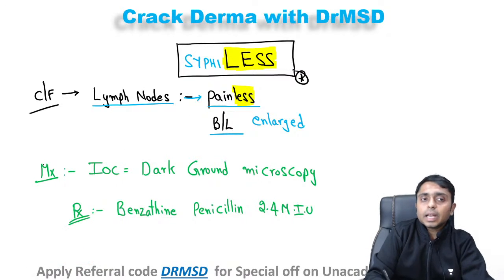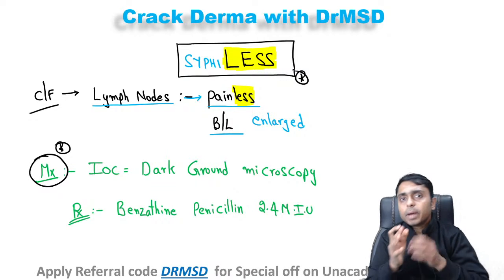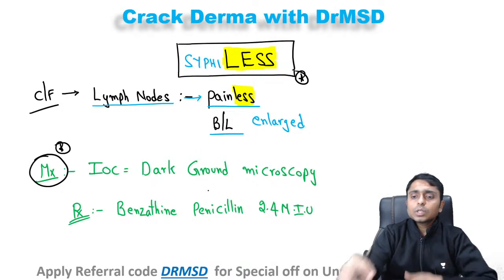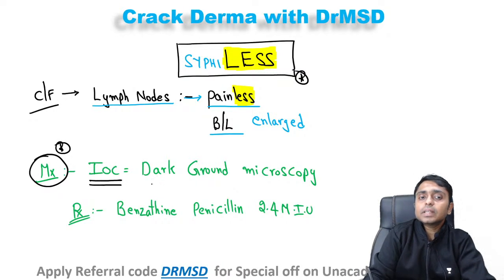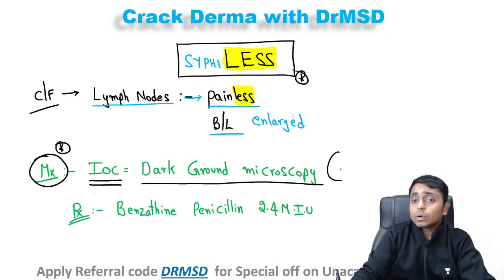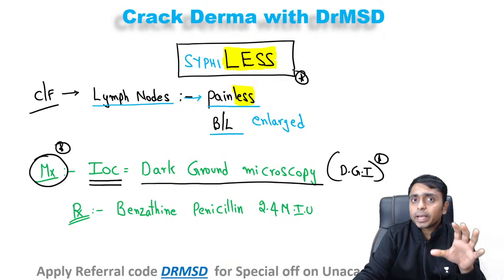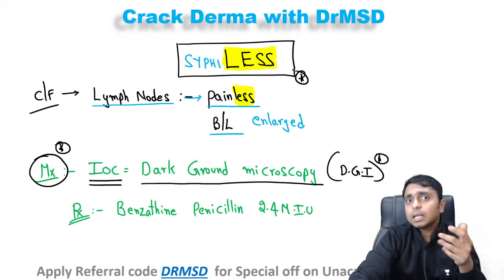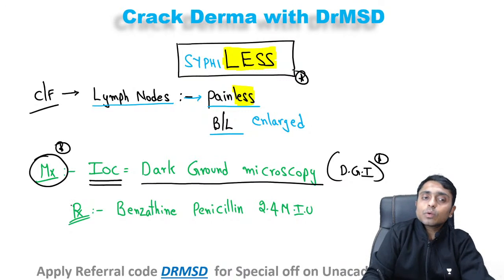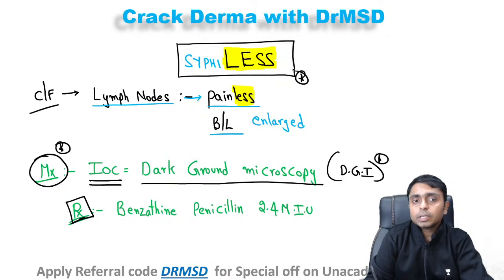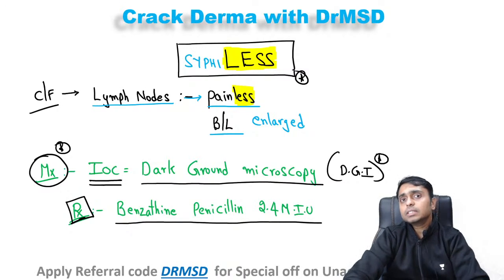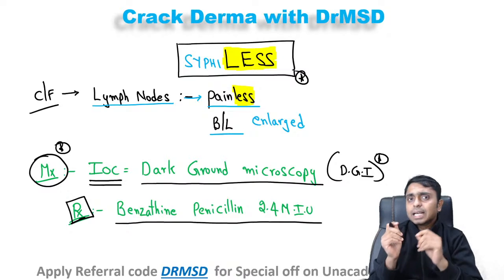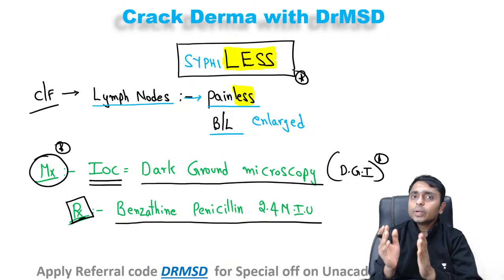Okay, now coming to the management. In the management, we should diagnose this condition first. From your micro knowledge, I hope all of you know the investigation of choice in primary syphilis is dark ground microscopy. With dark ground illumination, we can see the spirochetes, that is Treponema pallidum movements. Once we have diagnosed it, the next step is treatment. The drug of choice is benzathine penicillin 2.4 million international units, given IM as 1.2 into each of the buttocks.